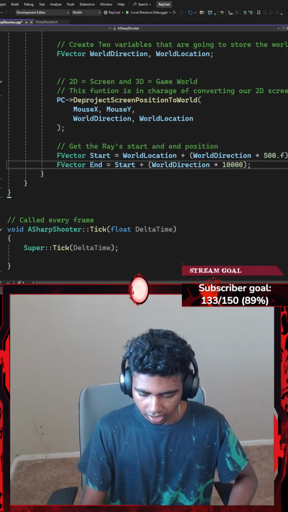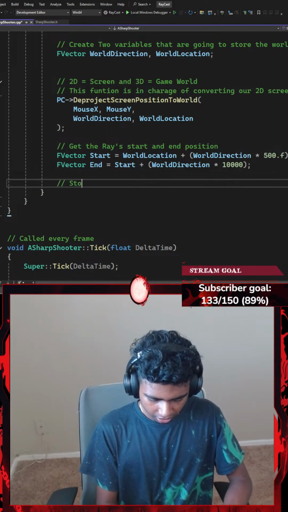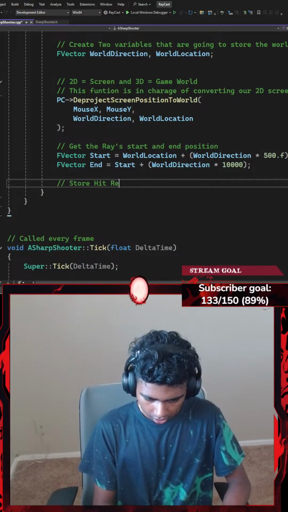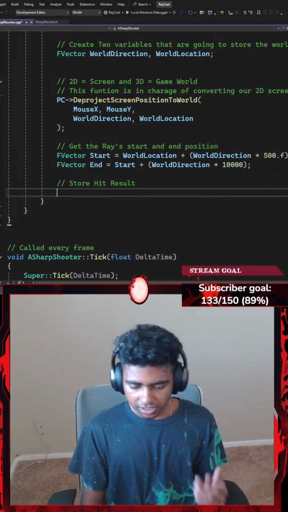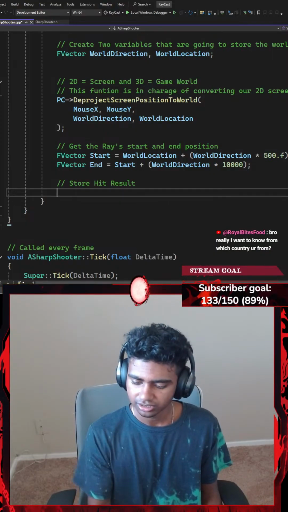Okay, let's do that. Firstly, I'm going to go with something like store hit result. Let's add a comment that says something like store hit results. Okay, for storing my hit results, I'm going to go with something like maybe an apple first.